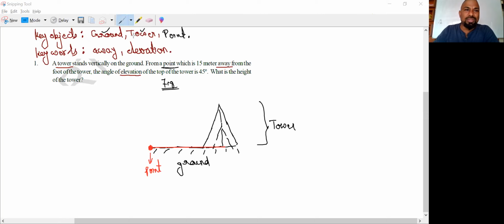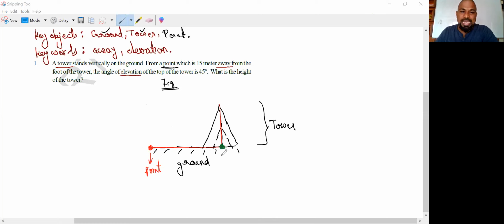The tower also we are converting in the form of a geometrical shape, that is a line. But I like to label that.